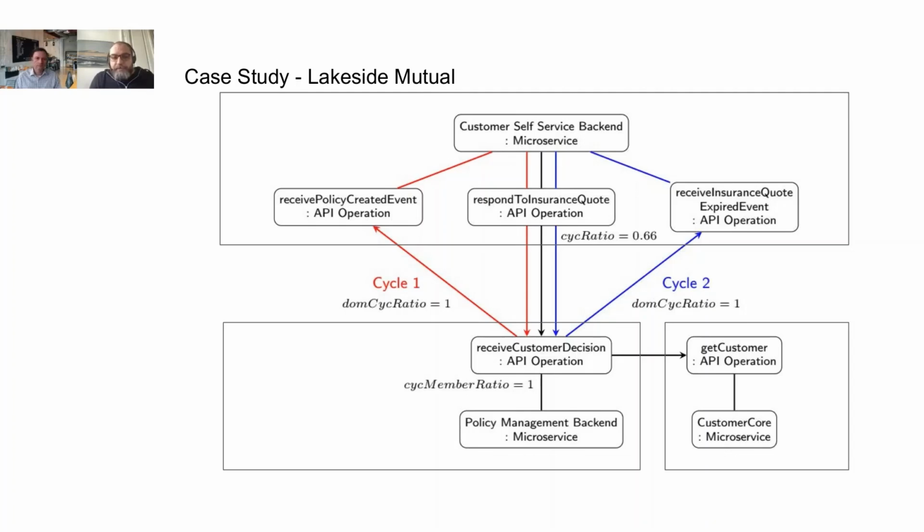What we still don't know here is whether these cycles are intended or maybe accidental, but that's not something our metrics can decide. Here a software expert or a software architect who knows the system has to take a look and decide whether that's intended or maybe the design has to be restructured. But at least our metrics can point them to specific points of interest so that they can see, okay, I didn't recognize that this API operation has such a strong influence.